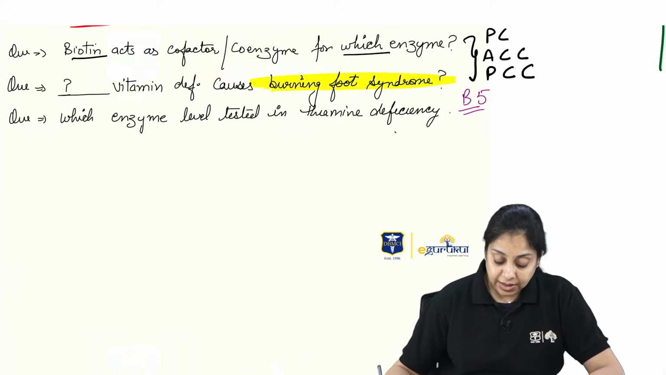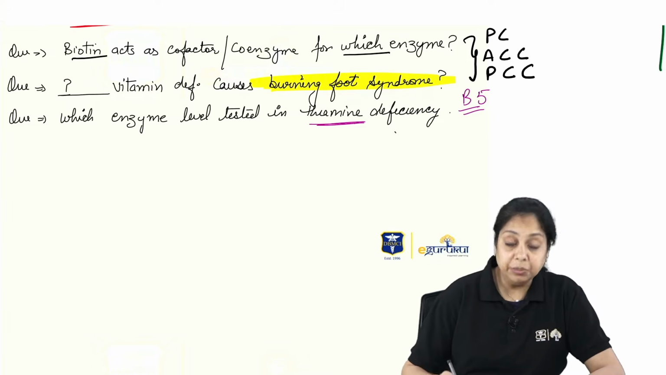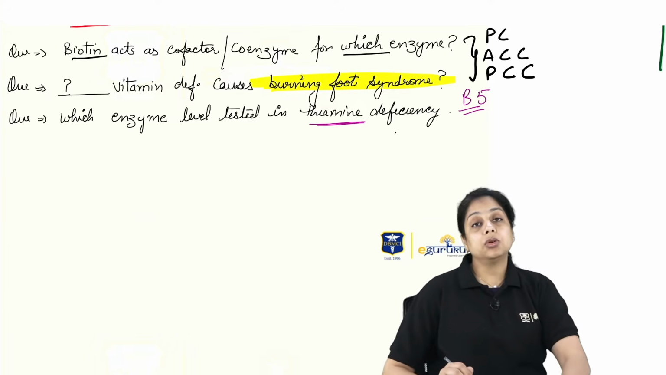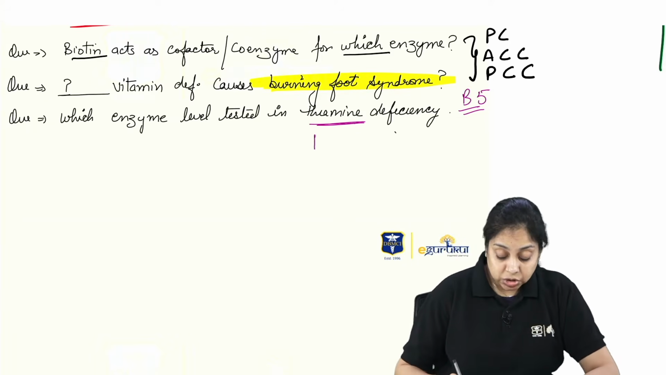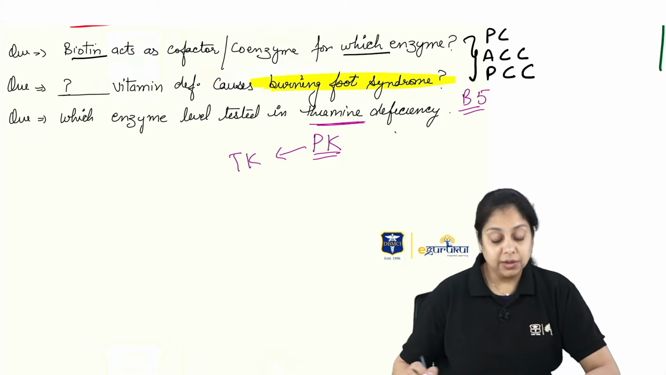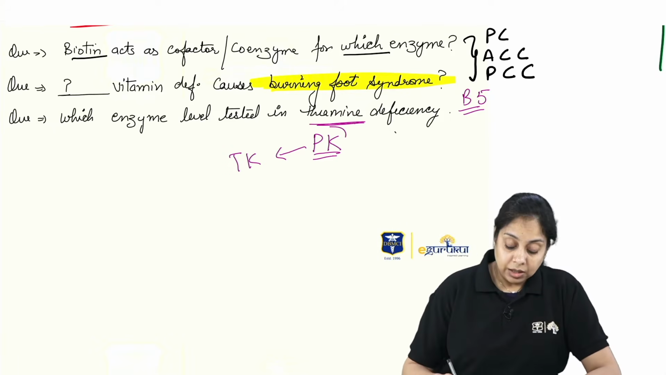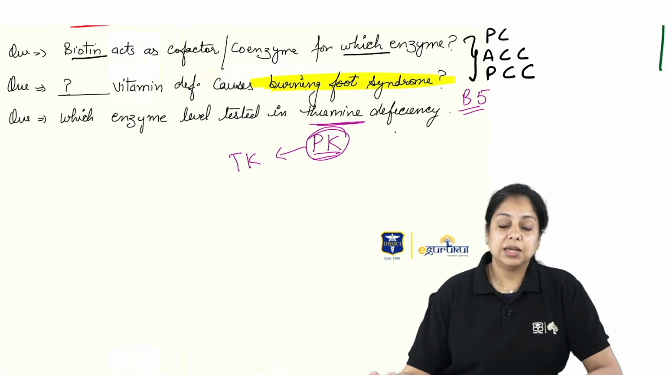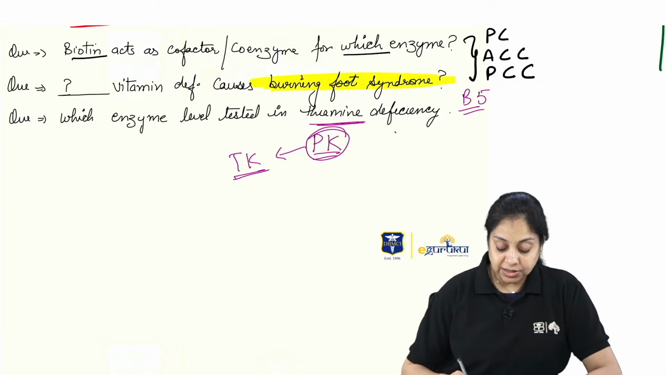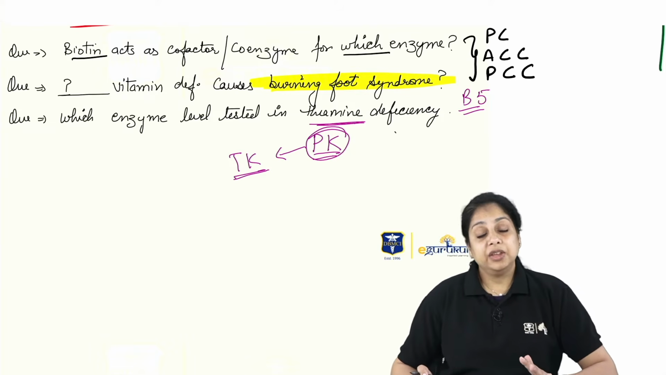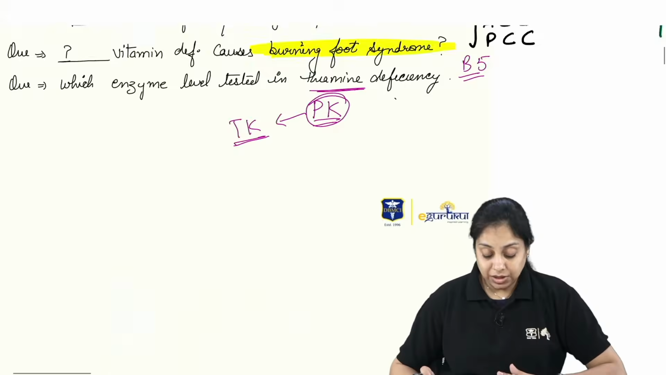Which enzyme level is tested in thiamine deficiency? Usually thiamine deficiency is what we talk about for chronic alcoholics. So PK, we are calling the name of a person who has consumed so much alcohol. So for PK people, we check the transketolase level, right? So these are a few very important things about the vitamins.